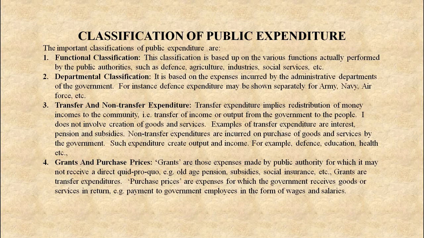The fourth point, grants and purchase prices. Grants are those expenses made by public authority for which it may not receive a direct quid pro quo. For example, old age pension, subsidies, social insurance, etc. Grants are transfer expenditures. Purchase prices are expenses for which the government receives goods and services in return. For example, payment to government employees in the form of wages and salaries.